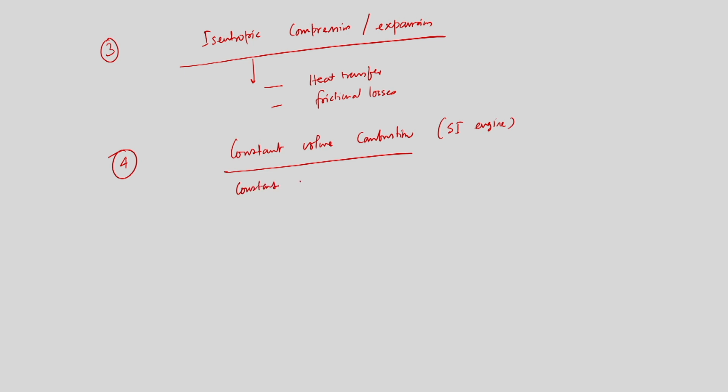and constant pressure combustion for the CI engine. So this is the case. Now even for a CI engine we are assuming an approximately constant pressure process, and what we are doing is, when the piston is at the end of the compression stroke, when the piston is away from TDC, we try to spray fuel through the fuel injector, and we assume that by the time the entire fuel spraying will be completed, the piston will be reaching TDC and again travelling back from TDC, and the entire combustion will be completed.